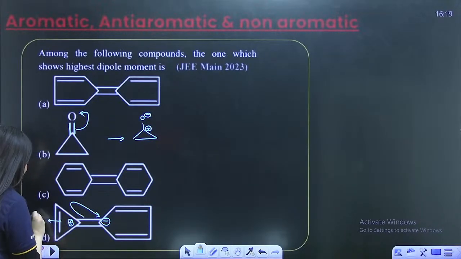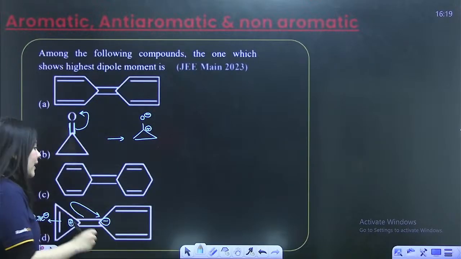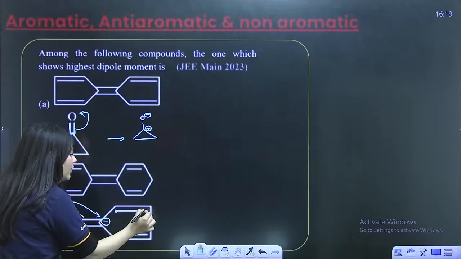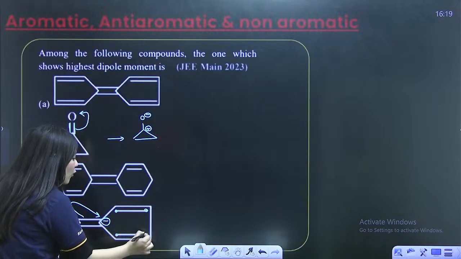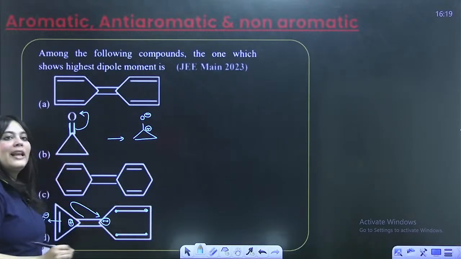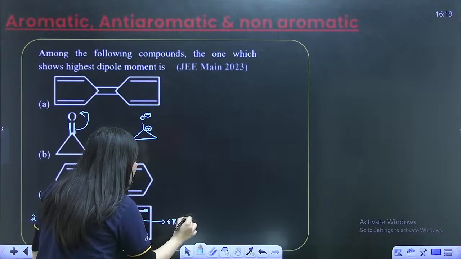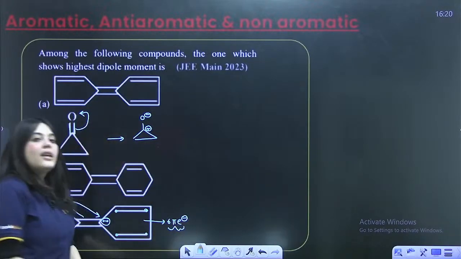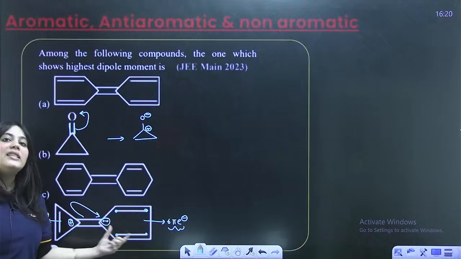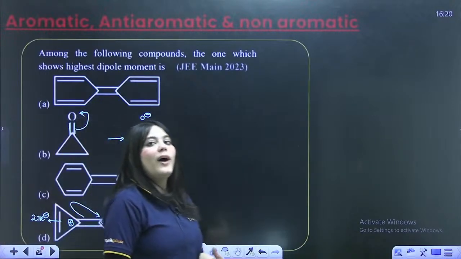So this ring is actually becoming a 2 pi electron ring. Now look at this ring over here. This ring has 1, 2, 3, 4, 5, 6. How many electrons are there? There are 6 pi electrons present here. Can everyone see? 6 pi electrons. Once again, this has also gotten converted into an aromatic ring.